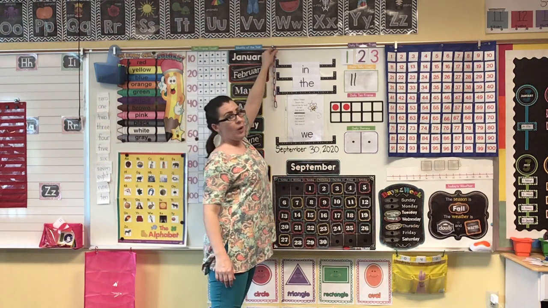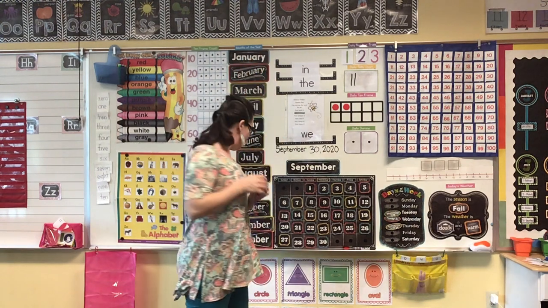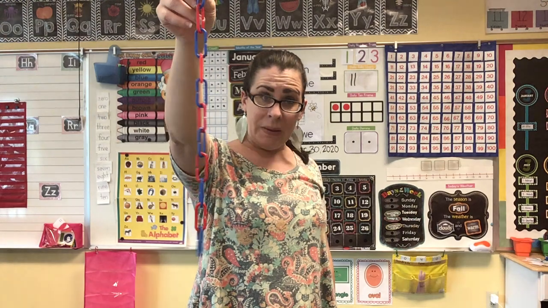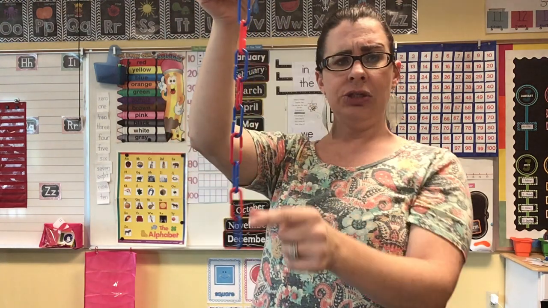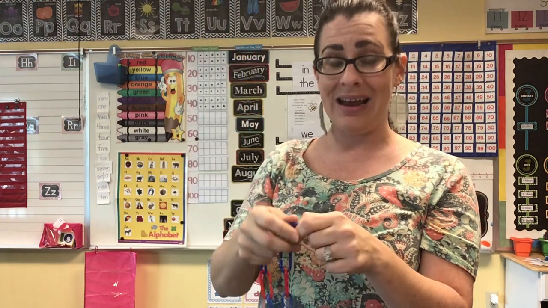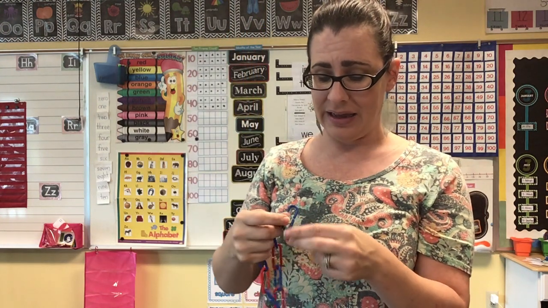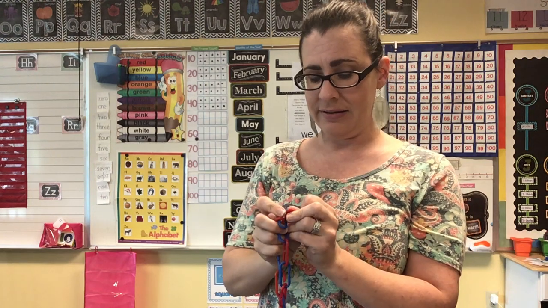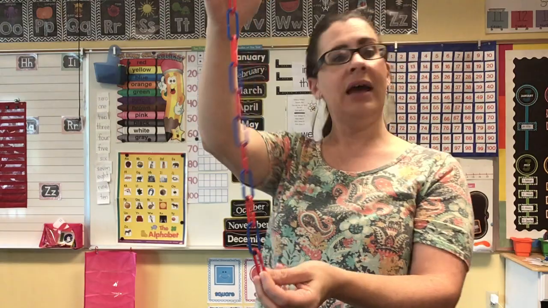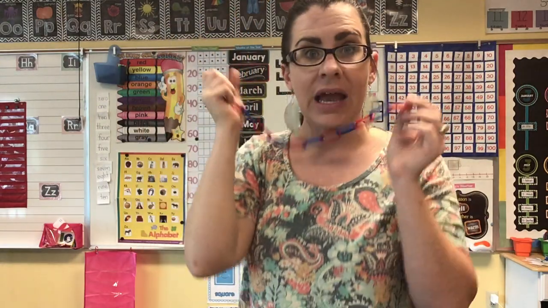We need to do our pattern for today. Now, like I said, this is the last day of September, which means it's the last day of our pattern. What kind of a pattern is this? An A-B pattern, right? Look at it. Do you see what comes after the blue? Red. So I am going to add one more red link to the bottom of my chain. And there we go. Blue, red, blue, red, blue, red, blue, red, blue, red. And since it's a pattern and it repeats, it could keep going forever.